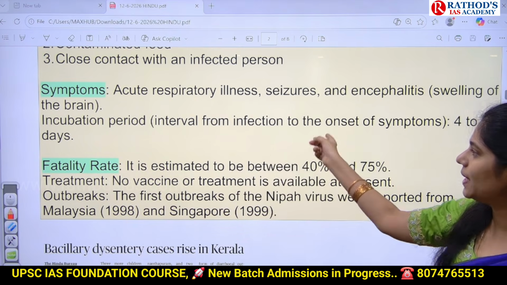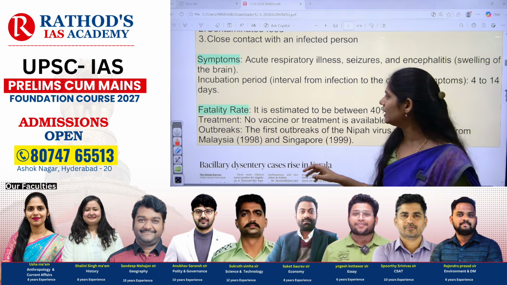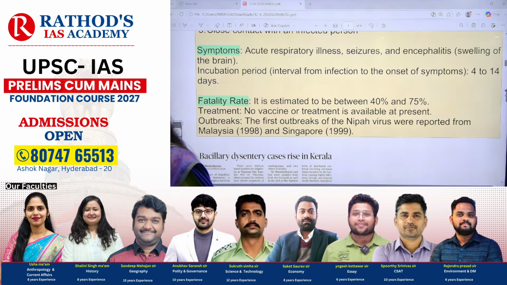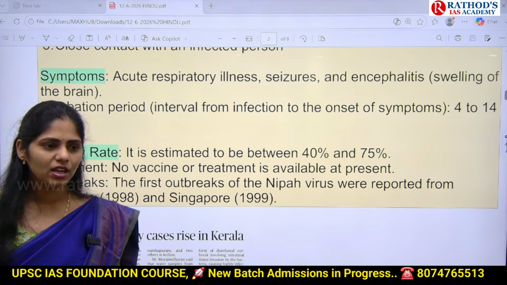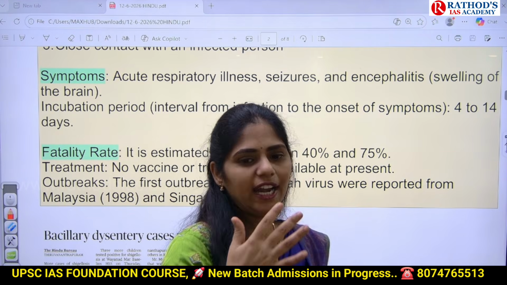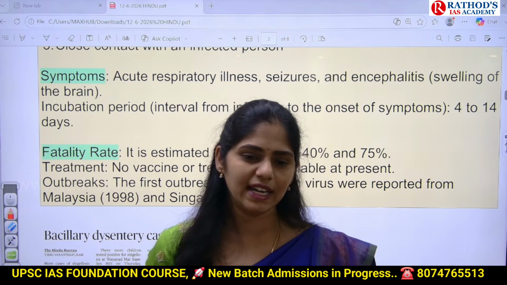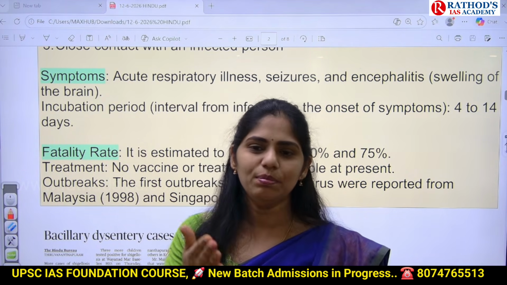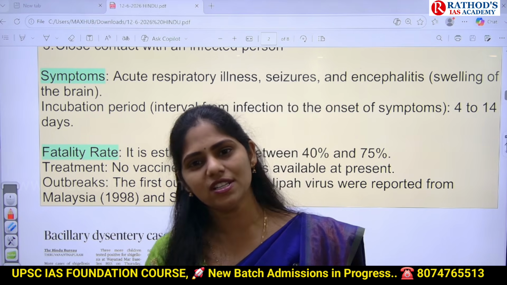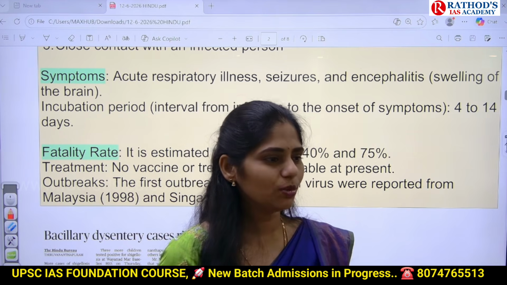First one will be your respiratory system getting affected, and next your brain and nervous system will be getting affected. And what is the incubation period? What is the meaning of incubation? Have you heard about this incubation period? Once the bacteria or virus which is causing disease enters into our body, it will take some time to multiply, to increase their number. The time period between when this pathogen enters into our body and the first symptom or sign is seen in our body is called the incubation period.